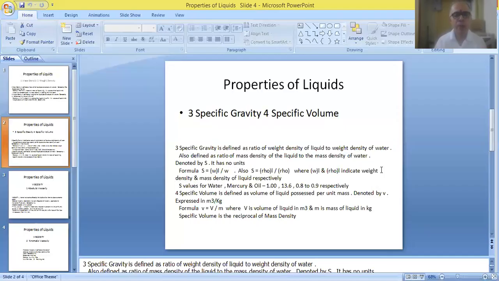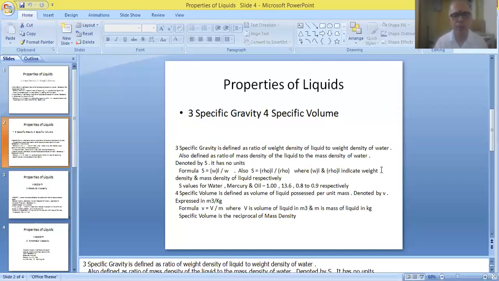So specific gravity of water is 1.00. Specific gravity of mercury will be 13.6. Specific gravity of oils ranging from 0.8 to 0.9. So different liquids will be having different values of specific gravities.